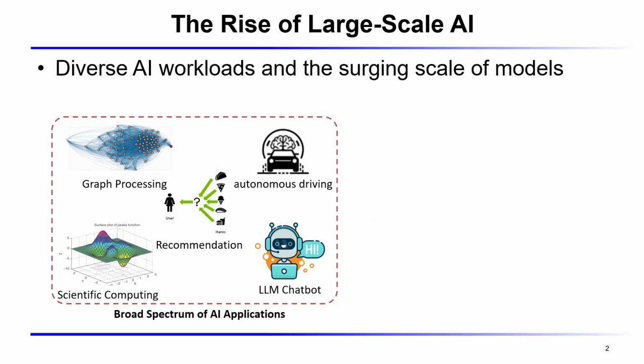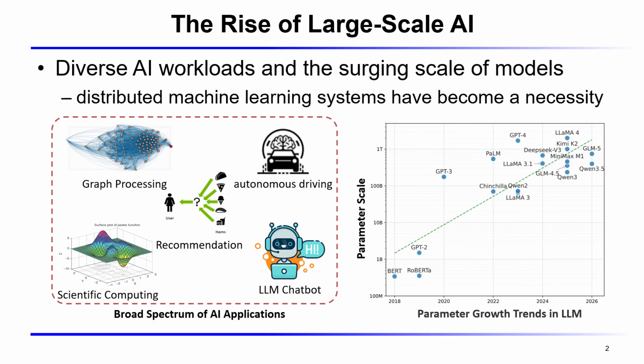AI is everywhere. We see deep learning driving graph processing, scientific computing, recommendation systems, autonomous driving, and of course, large language model chatbots. Almost every domain relies on increasingly powerful neural networks, but with that power comes a cost. As this plot shows, model sizes have grown from about 100 million parameters in 2018 to well over a trillion today, and the trend continues upward. A single GPU or even a single node can no longer hold or train these models. This forces us to adopt distributed training across multiple nodes.